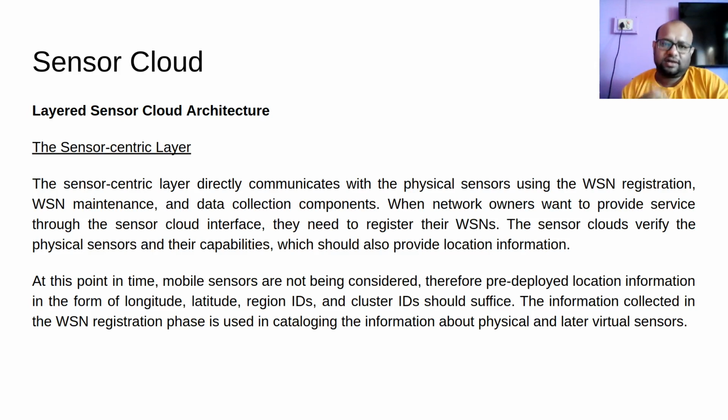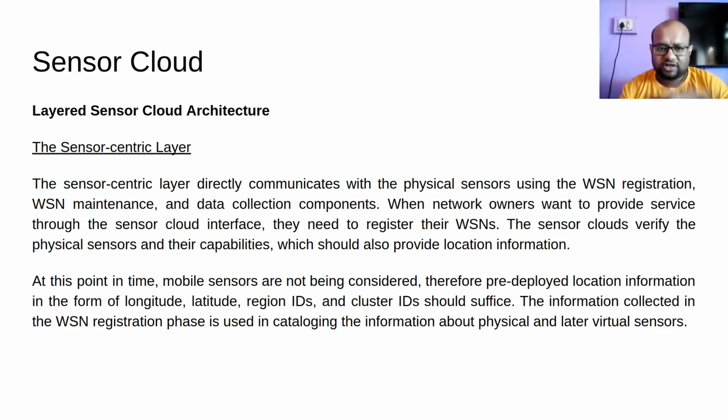So this location information, that is your latitude, longitude, what is the region ID, and what is the cluster ID, needs to be given. These are sufficient location information. All this data will be cataloged and will be used to provide a list of services to the user.